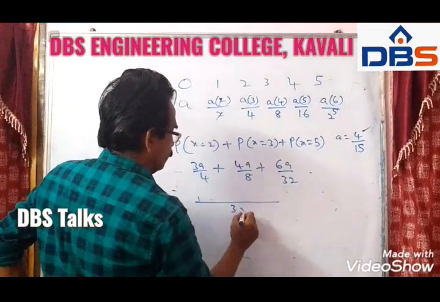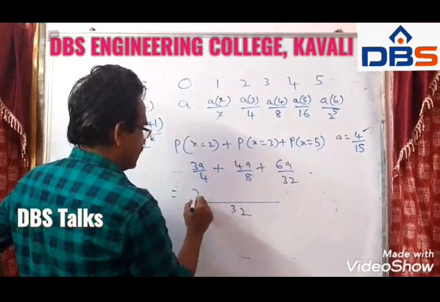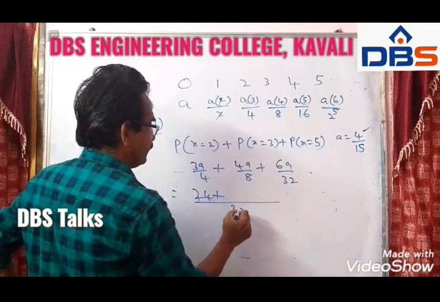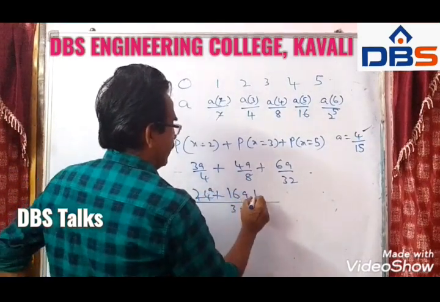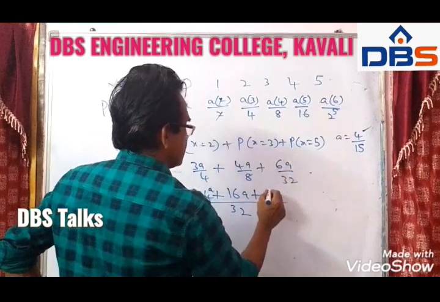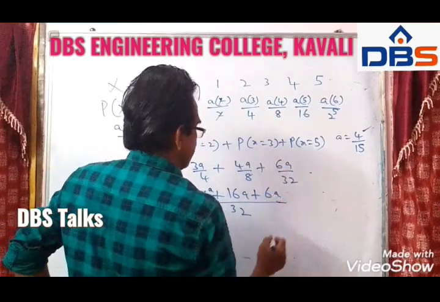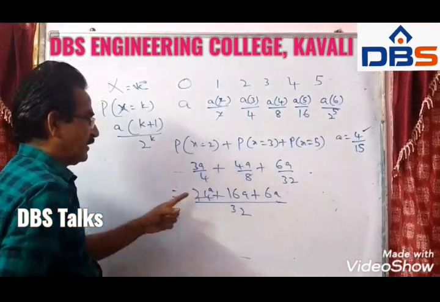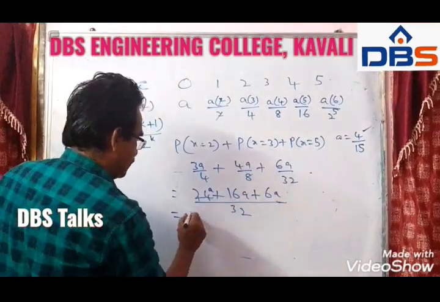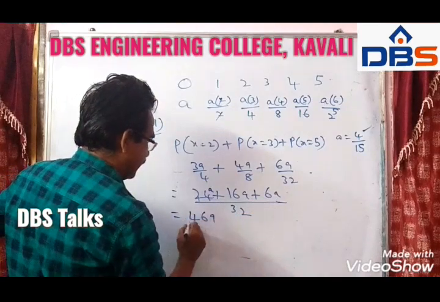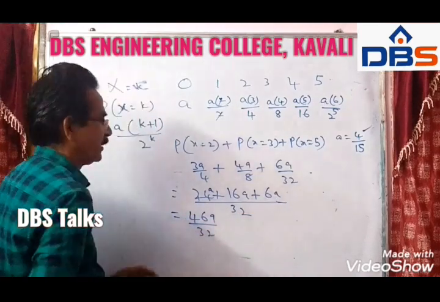LCM 32, 4 8s, 8 3s, 24 plus 8 4s, 4 4s, 16a plus 32 1s, 1 6s, 6a. This is equal to 24 plus 16, 40 plus 46a by 32. 46a by 32, friends. Are you doing correct now?